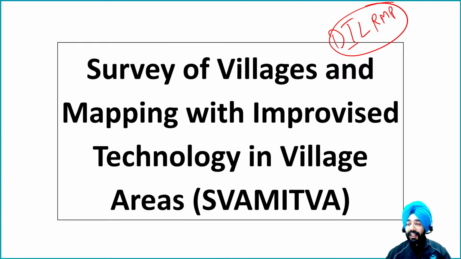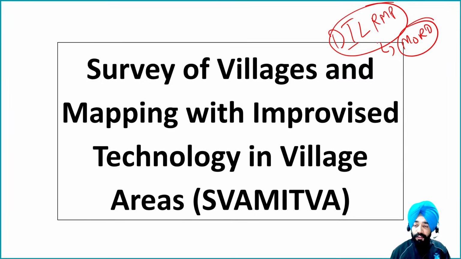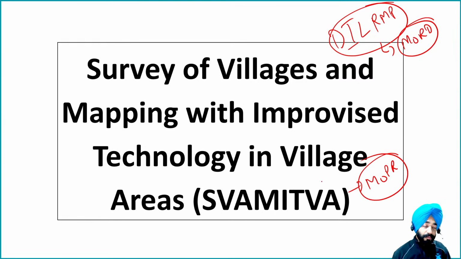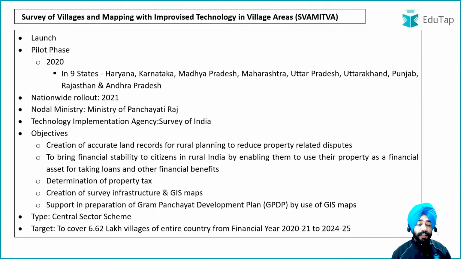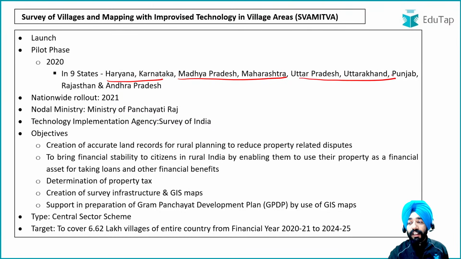Now the difference is DILRMP is basically digitizing the land records, which is a scheme of the Ministry of Rural Development. Whereas SVAMITA is a scheme of the Ministry of Panchayati Raj, which was set up in the year 2020, where it was launched in pilot phases in 9 states of India, that is Haryana, Karnataka, Madhya Pradesh, Maharashtra, Uttar Pradesh, Uttarakhand, Punjab, Rajasthan, and Andhra Pradesh. These were the 9 states in which your SVAMITA scheme was started.